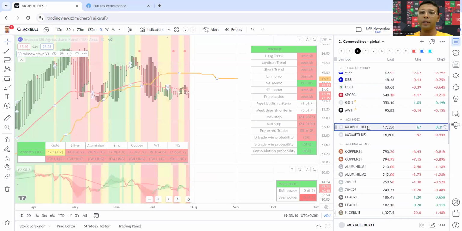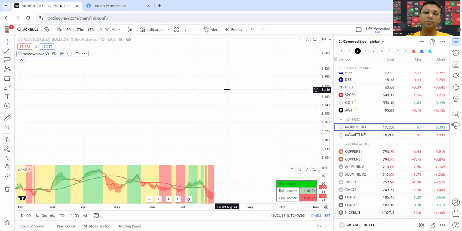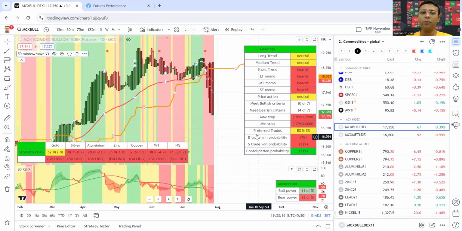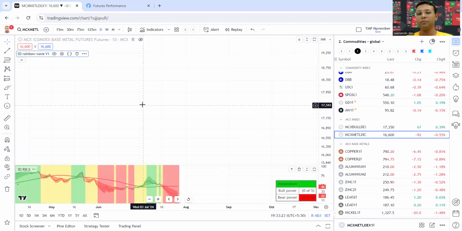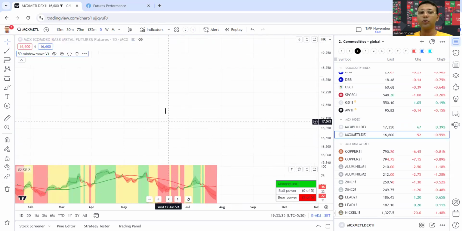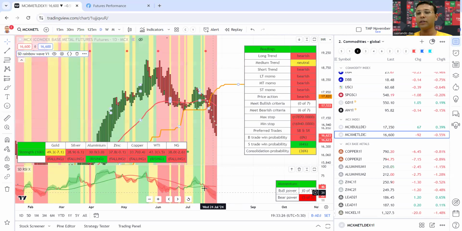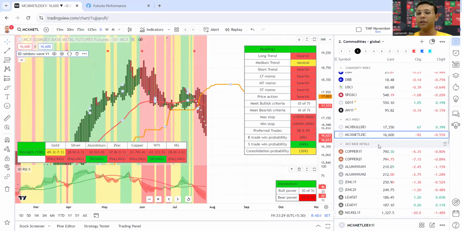Next we will look at MCX's Bulldex. Largely we don't trade this, but these are available instruments. This is Bulldex. This is a correction we can see in the Bulldex. Let's look at the Metal Dex. There is no liquidity in it, but we can certainly understand the trend. Looking at the closing price, it is bearish.